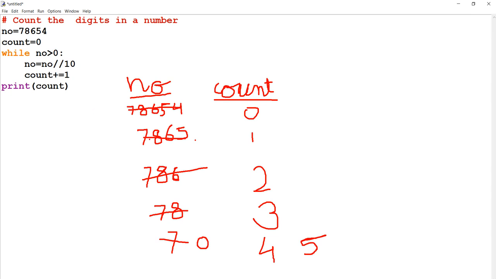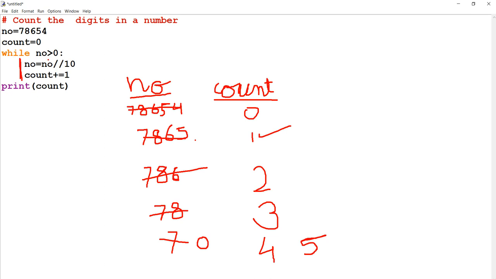We have done floor division, so the number turned into 7865 because it won't consider the remainder, and count has been increased to 1. Now this statement is outside the loop. Again, these two statements will be under repetition.